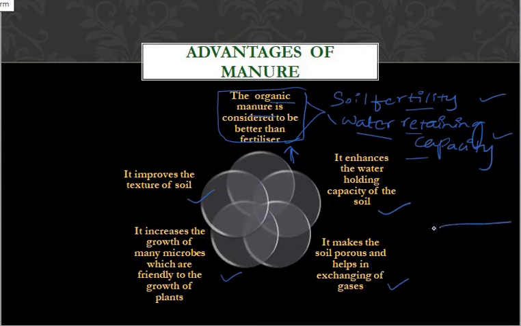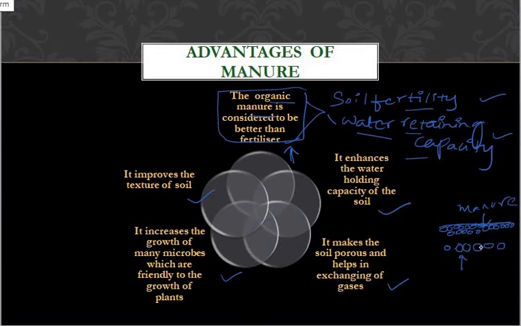If I take this, the soil particles will be closely, compactly packed like this. If I use manure, what happens? The distance between these particles will be like this, not compactly arranged. So it helps to make the soil porous.